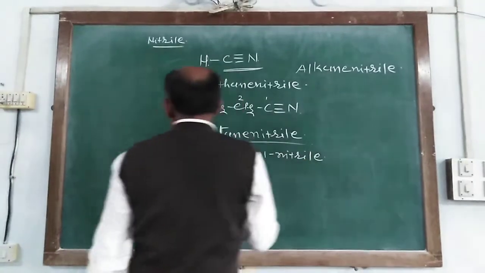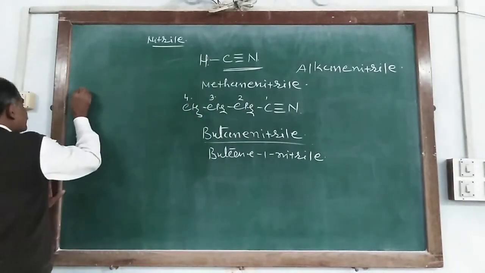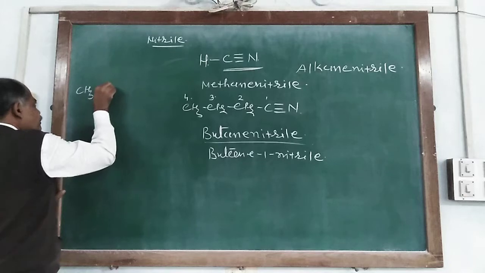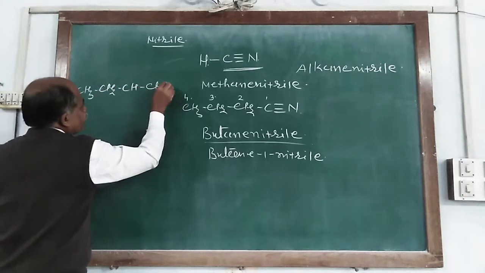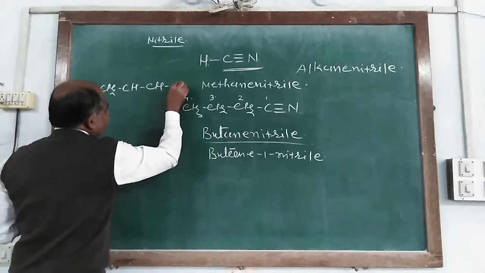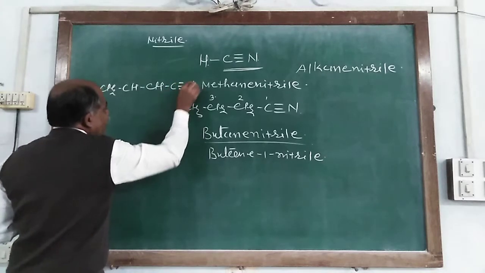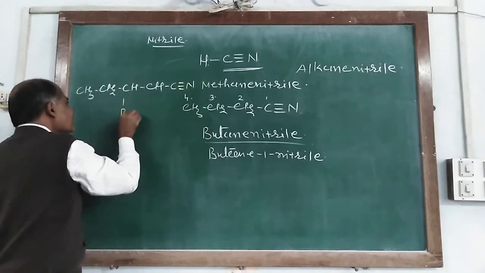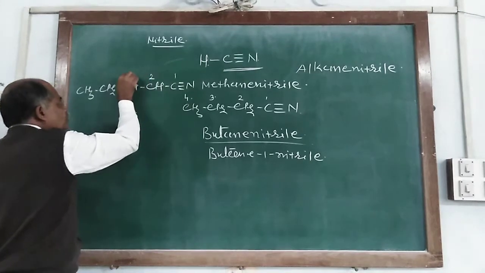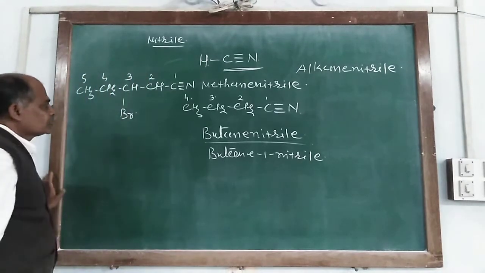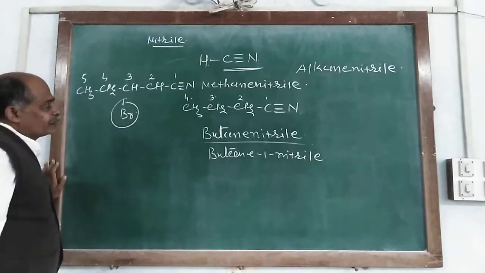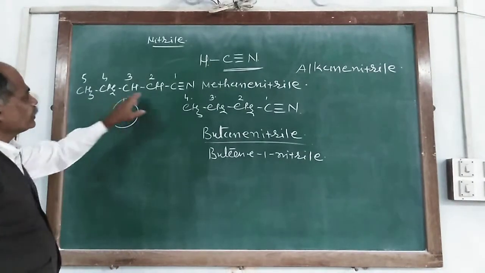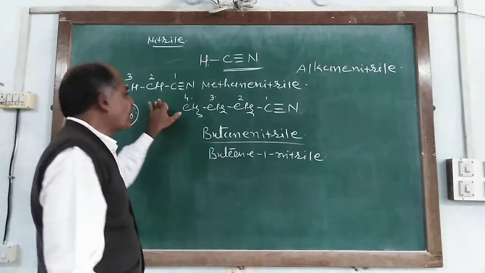Similarly, we give the structure of this: CH2, CH, and C triple bond N, and here Br. So it is 1, 2, 3, 4 and 5. First, Br is taken as a substituent group and the parent chain has 5 carbon atoms.